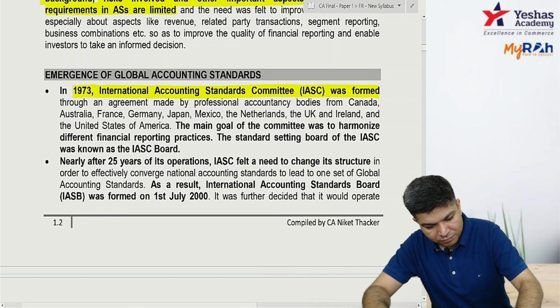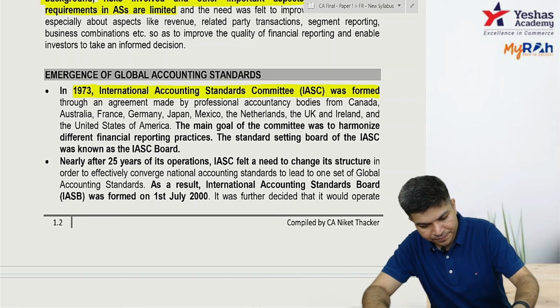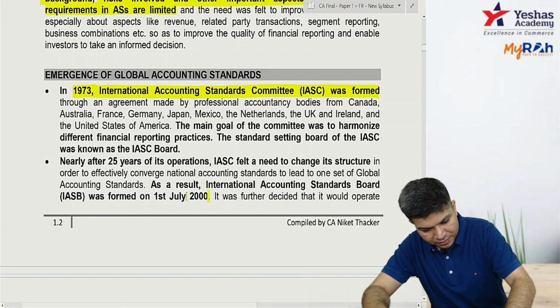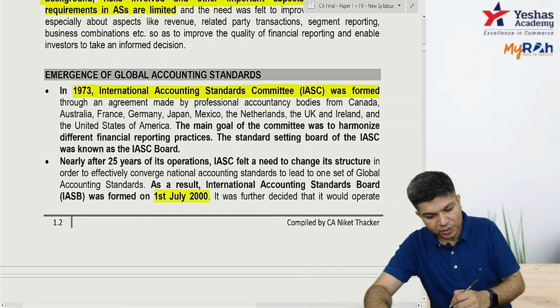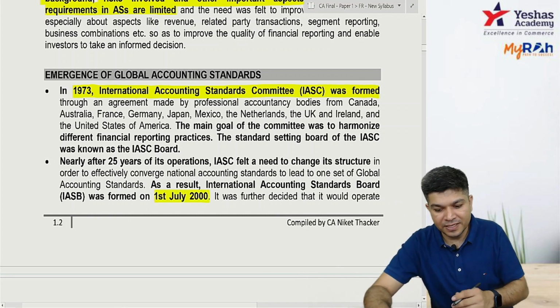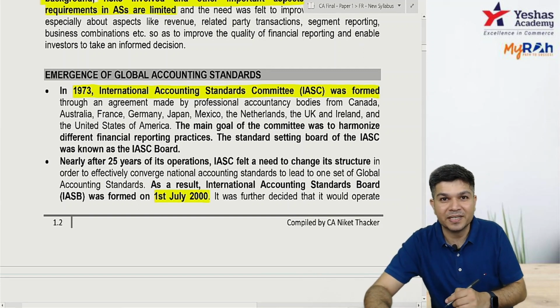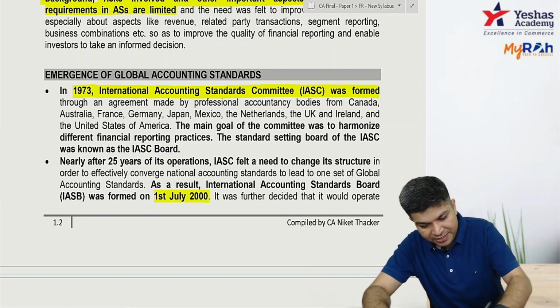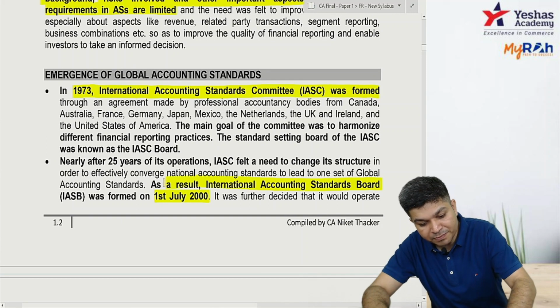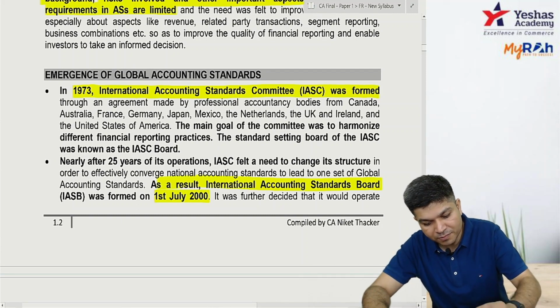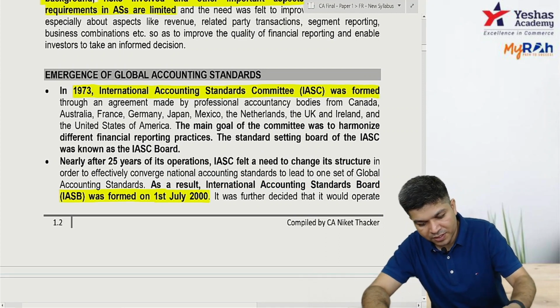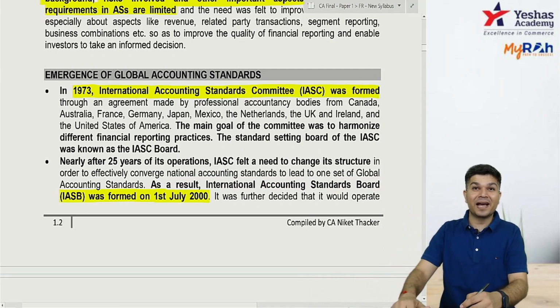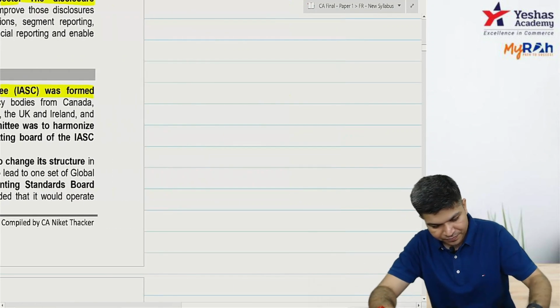Okay. Now, in 2000, there was some restructuring done, and this IASC, International Accounting Standard Committee, was converted to IASB, International Accounting Standard Board. ठीक है, तो IASB हो गया. So earlier it was IASC, then it is IASB. Now pay attention.